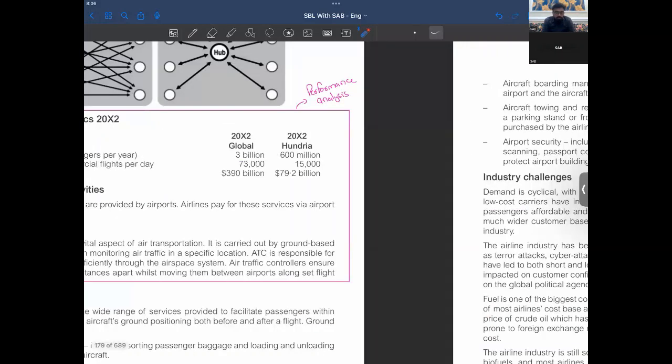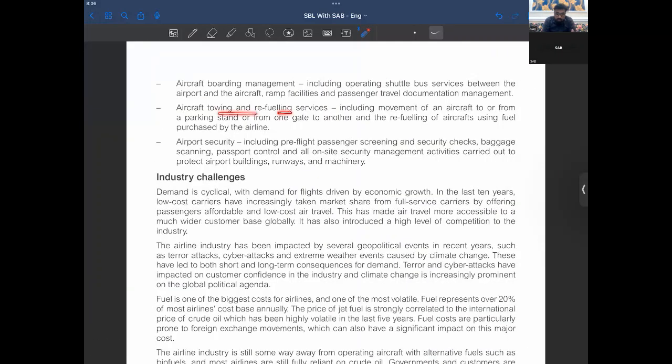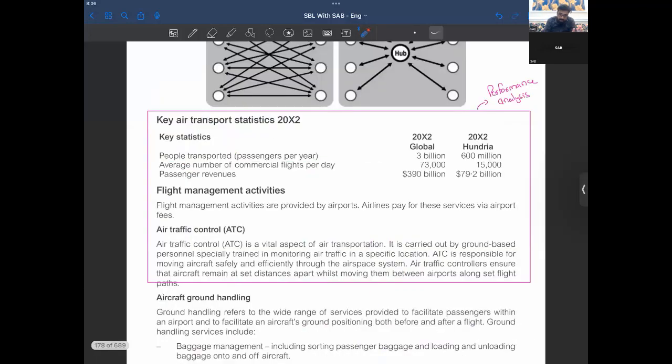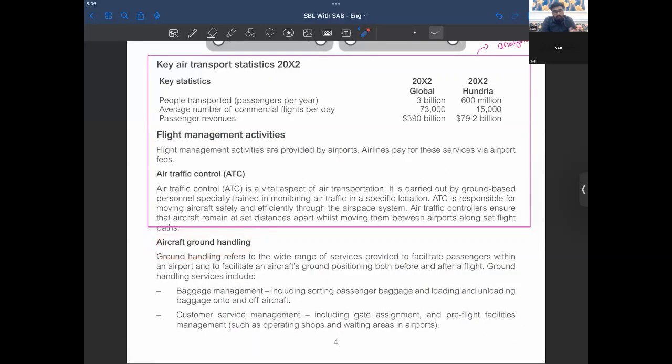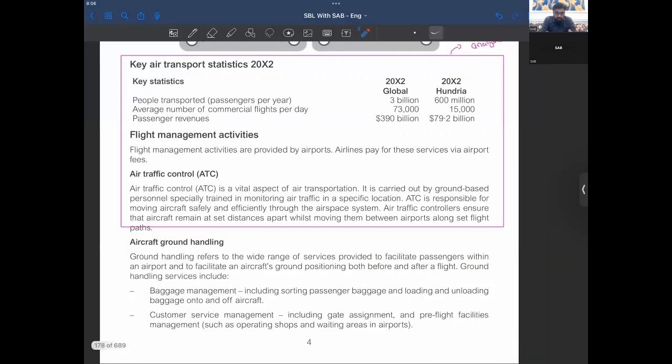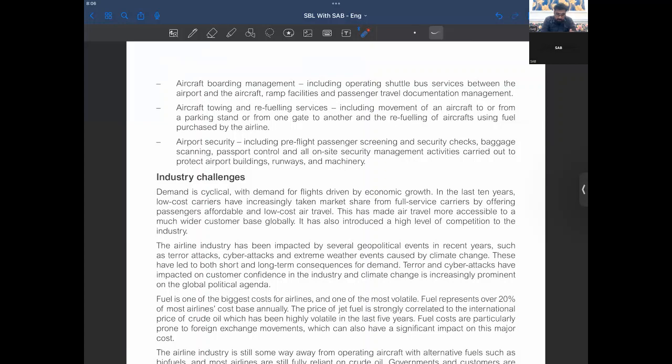Aircraft boarding management, aircraft towing and refueling services, airport security. So this is all provided by aircraft's ground handling, which is available at airport, right?